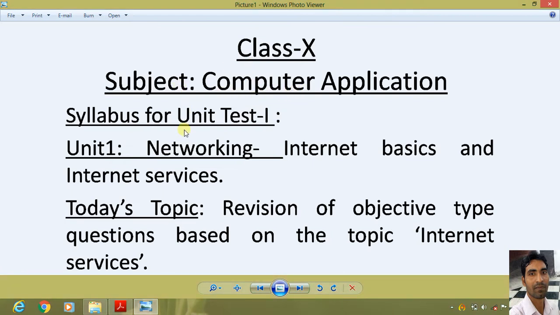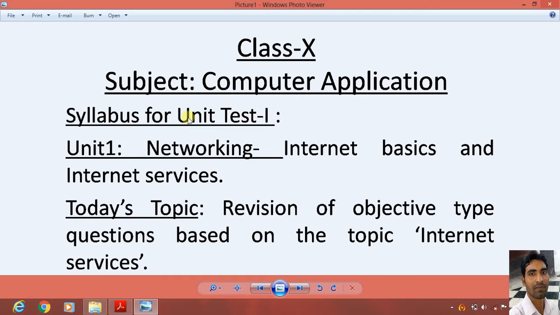Students, so far you have been studying about HTML. Now I am going to give you a revision of chapter 1 and chapter 2, that is Internet Basics and Internet Services. But before that, I would like to tell you the syllabus for the unit test.